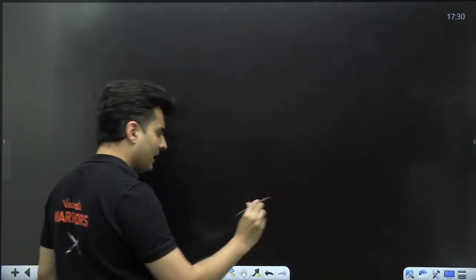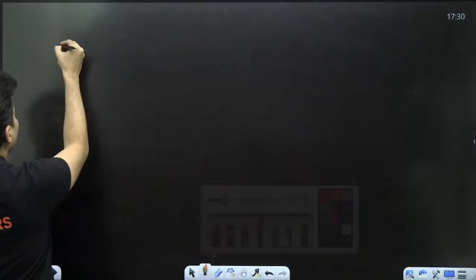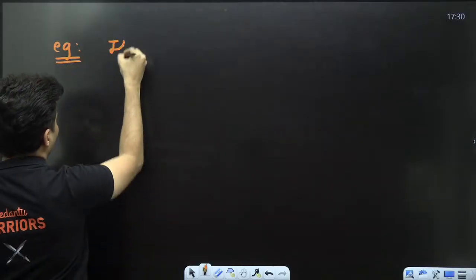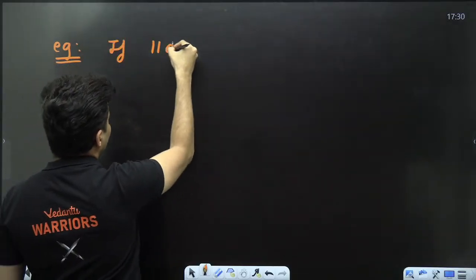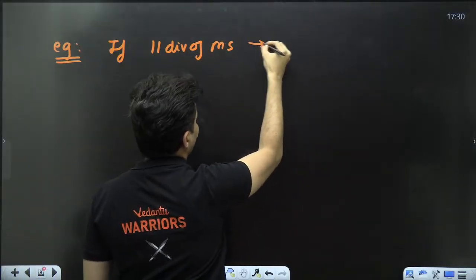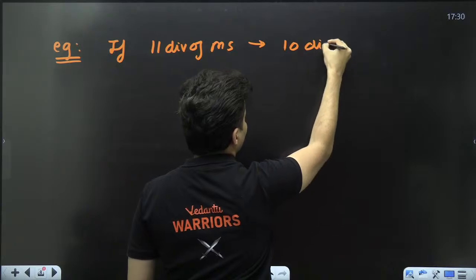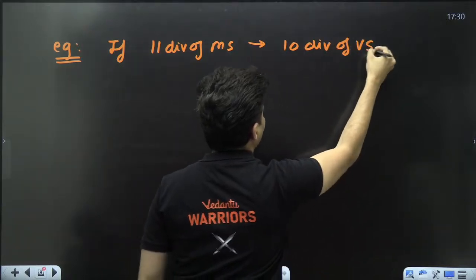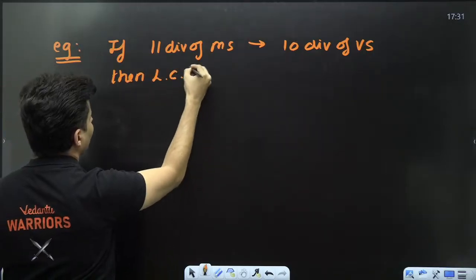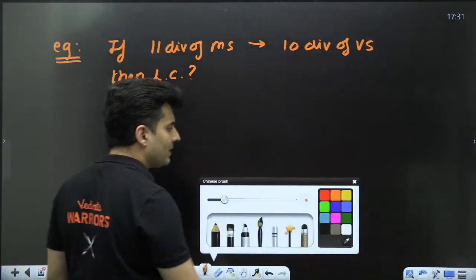Example: if 11 divisions of main scale coincide with 10 divisions of vernier scale, then the least count is how much? LC means least count.